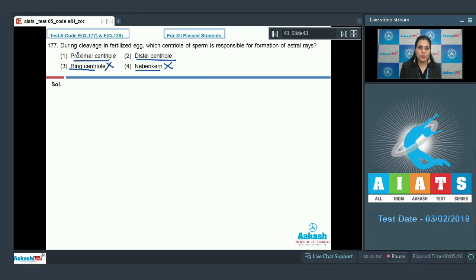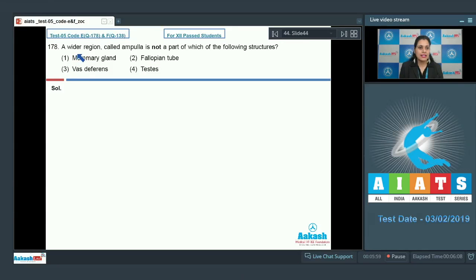Now, among the rest of the options, that is proximal and distal centriole, the correct answer to this question is option number 1. It is this proximal centriole which is responsible for the formation of astral rays in fertilized egg, because distal centriole participates in formation of axial filament. Whereas proximal centriole of sperm enters ova to form astral rays. So the correct answer to this question is option number 1. Let's discuss our next question.